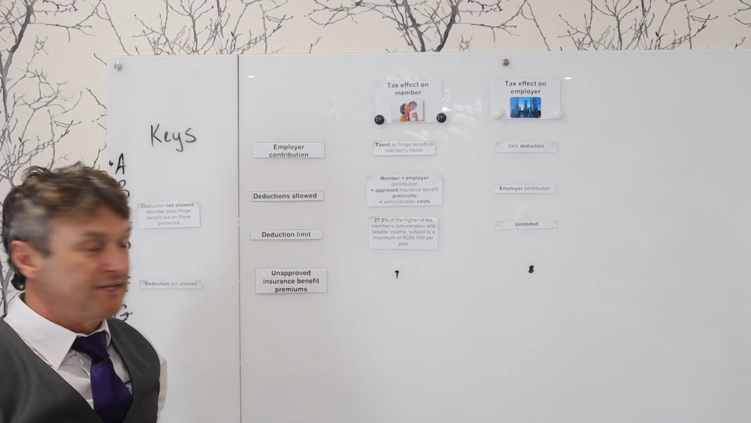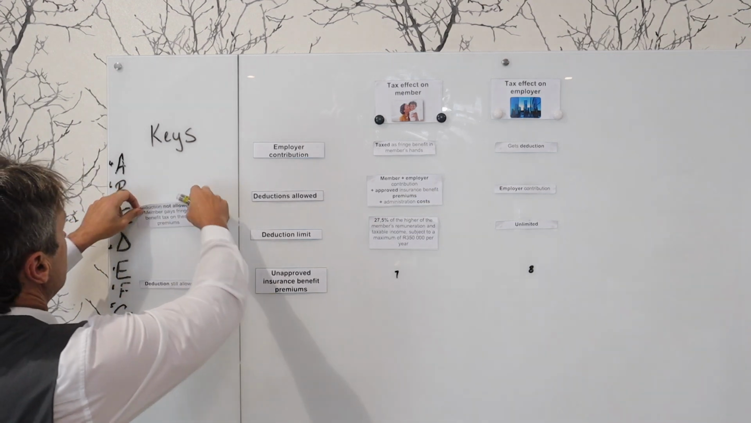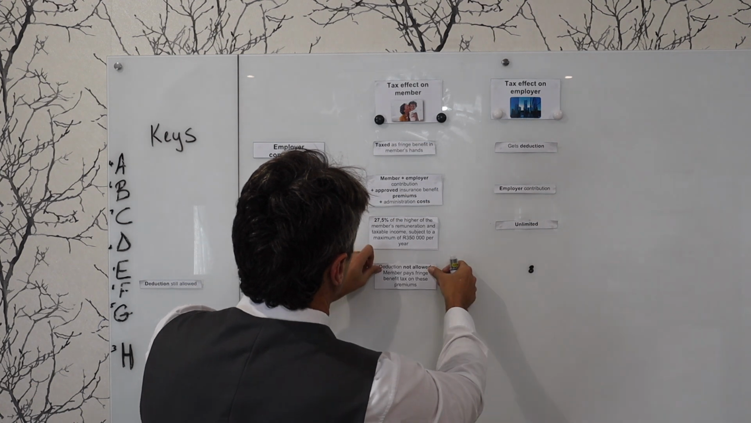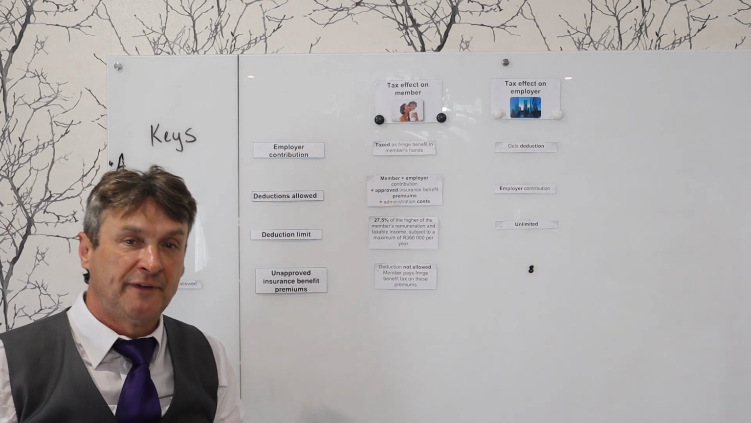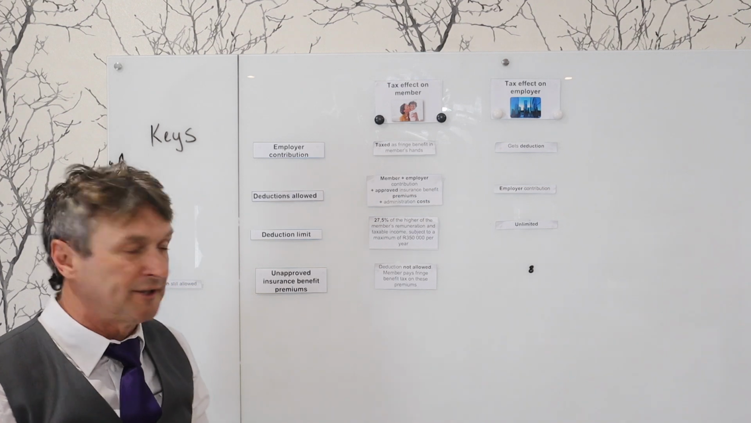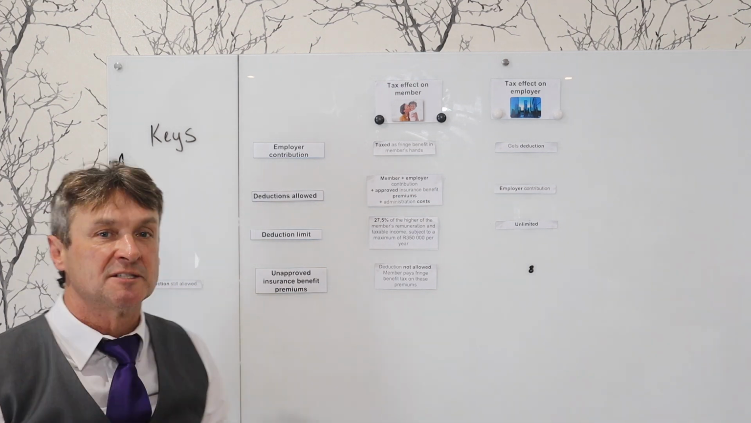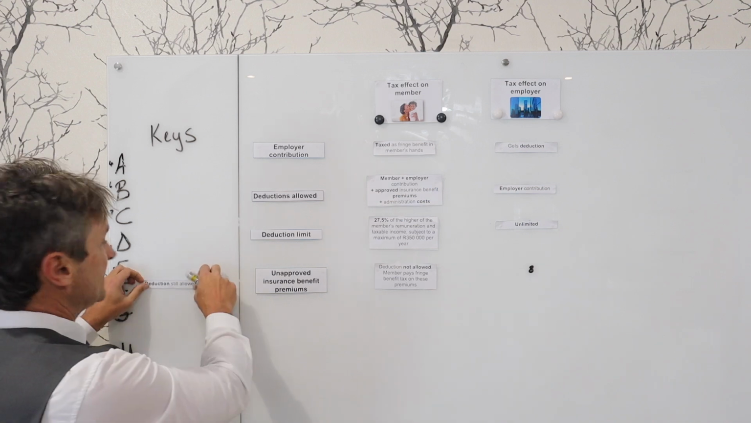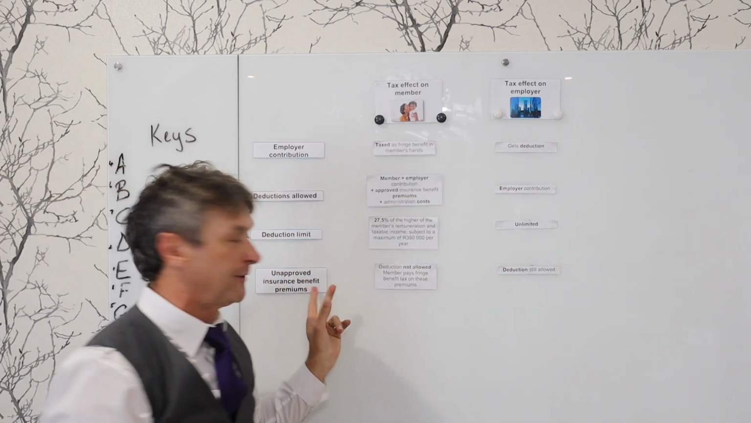Unapproved insurance benefits. The deductions are not allowed from a member's perspective. The member does pay a fringe benefit tax on those contributions towards unapproved insurance benefits. And the deduction for the employer is still allowed, although it's an unapproved benefit.